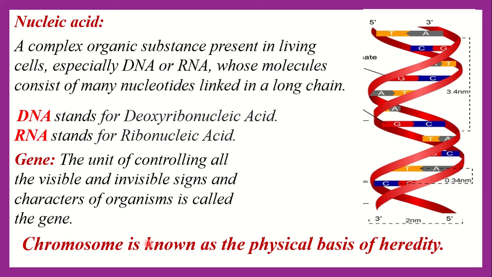That is why chromosome is called the physical basis of heredity. From the above discussion, we understand that the hereditary traits are maintained by meiosis, and through reduction of chromosome number, the number individual to every species is restored.